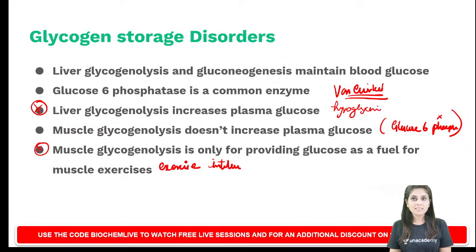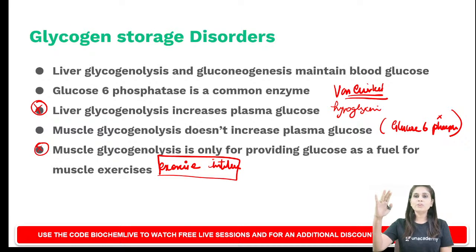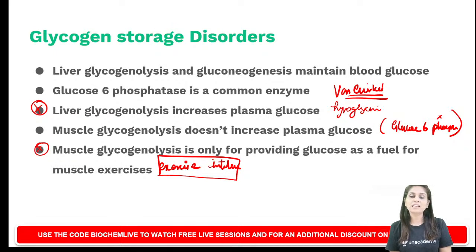Why not aerobic exercises? If a person performs aerobic exercise, the person is going to utilize only fatty acid. And in this person, there is no defect of fatty acid oxidation. So that will happen normally. So only when you ask a person to perform an anaerobic exercise, the person will complain of painful muscle cramp. That is what we mean by exercise intolerance. Intolerance particularly to anaerobic exercise is the presenting feature if a person presents with muscle glycogenolysis defect. Okay, so this is about gluconeogenesis defect and glycogenolysis defect.